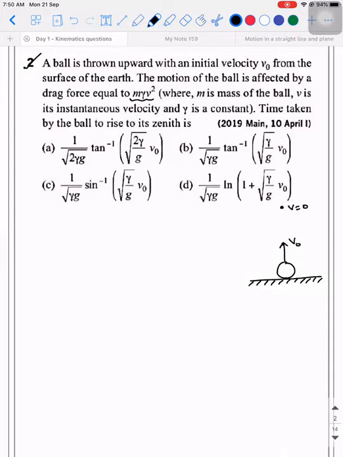There is a drag. If there was no drag, then the object would have completely traveled under the influence of gravitation. Right. So can I say that mg is acting downwards when the object is moving in the upward direction? What is the direction in which it is going to experience the drag as well? Downward. So if you make a mistake of taking it upwards, things will change. So m gamma v square will also act downward, because the main objective of drag is to oppose the motion relatively. Correct?